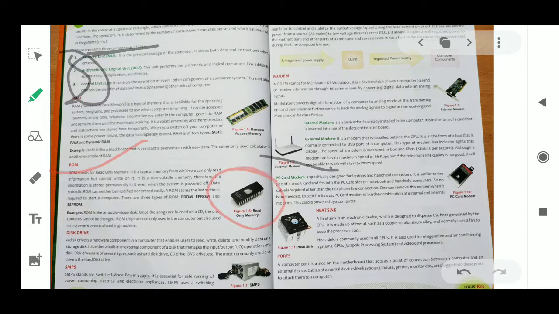So this is the picture of RAM. You can see here. Again, the RAM is of two types: static RAM and dynamic RAM. You can understand RAM better like your blackboard. Suppose you write something and you can rub it out, means write and rub. When it is on, you can write anything on RAM. Whenever you switch off, everything will vanish from this RAM. Again, the next is your ROM.